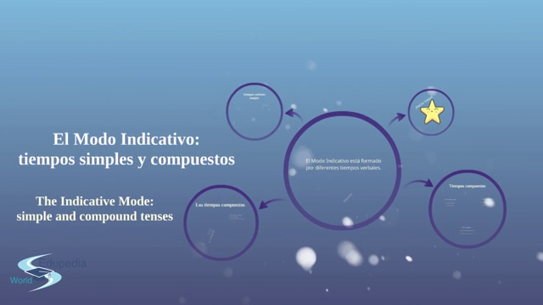And well, this was all I have to tell you about the indicative mode as an introduction. And now for the next videos, we're gonna go deeper into each of the tenses on this mode. And the indicative is the most important mode in Spanish. Then we have the subjunctive and the imperative, but the indicative is the one you're gonna use daily if you speak Spanish. And also if you read the news or see the news on TV, and so on and so forth, right? So don't be afraid of it.